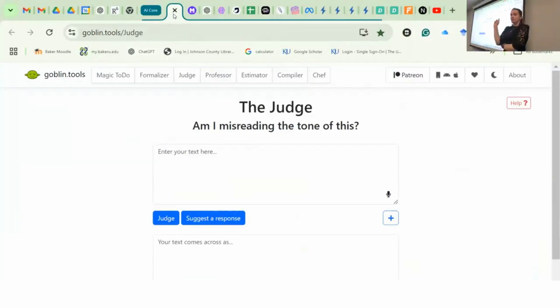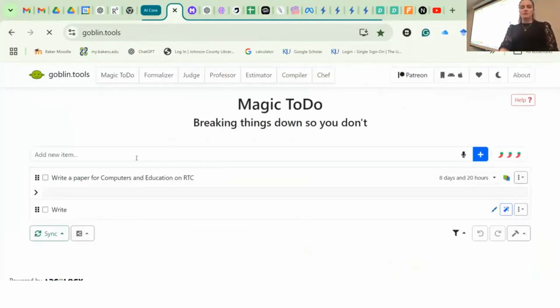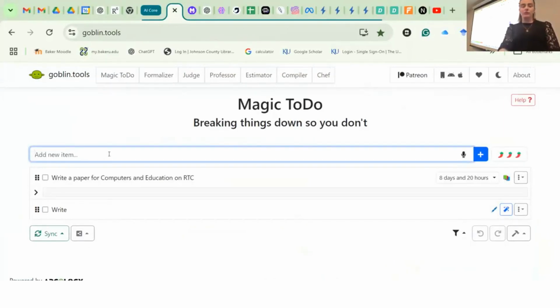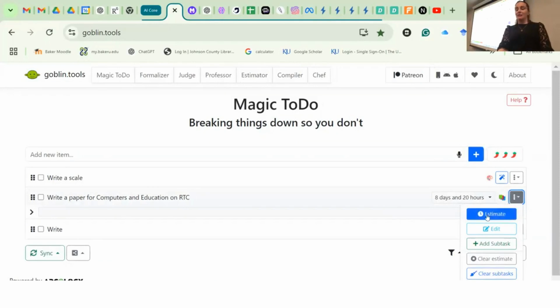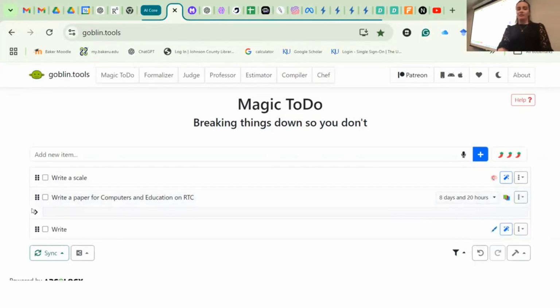The things I use the most are the magic to-do, because it will take, based off of what I want to do, so say I want to, give me something one of you needs to do quickly. What do you need to do? Write a scale. And I could give it more things and tell who's going to be reading the scale, how much I want, how many. It'll break the task into specific parts, how many days and hours it will take to do that. I can click on it and find out all of the different steps. It will estimate the amount of time based on the more information I give it.